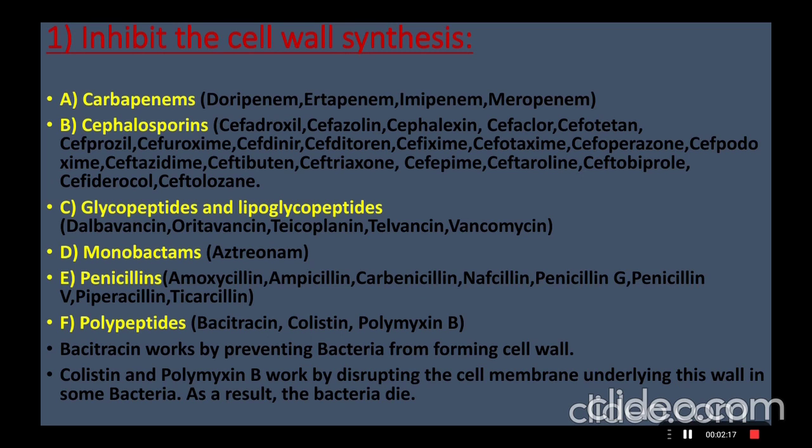Here are the names of some of the antibiotics that inhibit cell wall synthesis. Carbapenems include the following: doripenem, ertapenem, imipenem, meropenem.